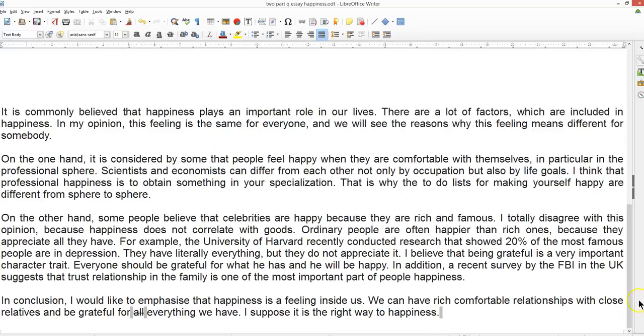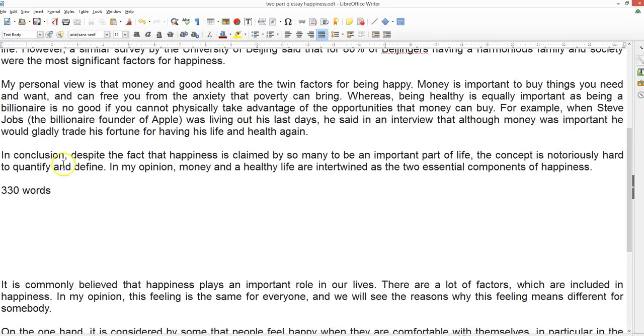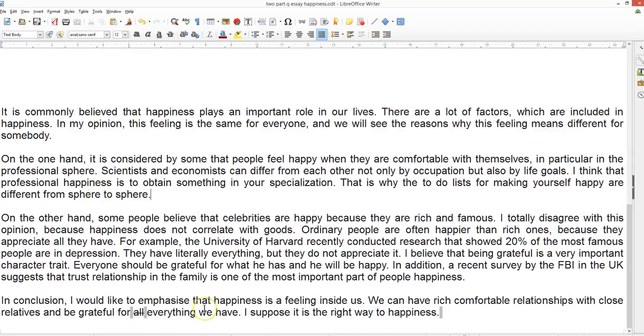Then at the end, in conclusion, according to many, happiness is a major part of our lives. So you paraphrase the question. It's difficult to say what this is because nobody knows.